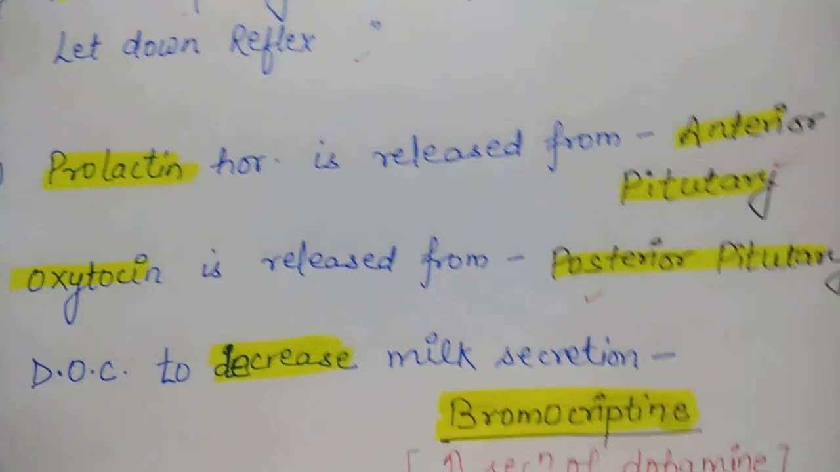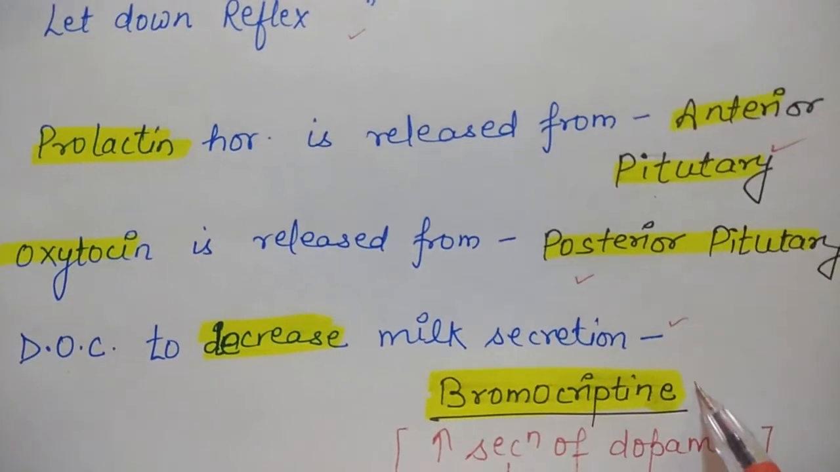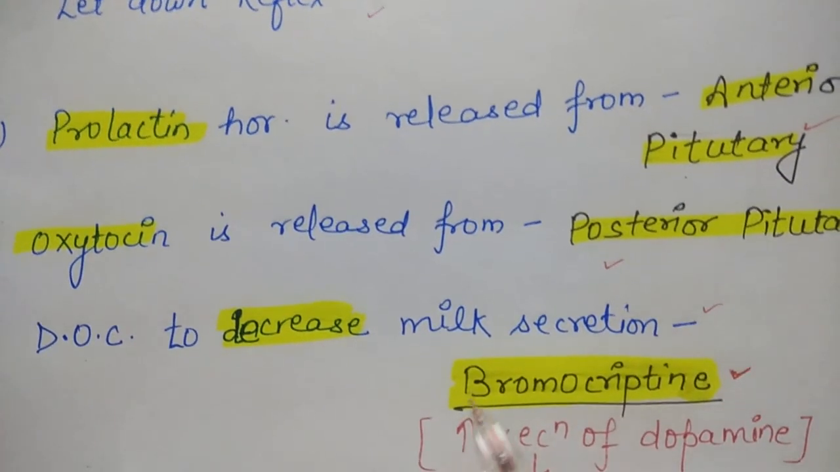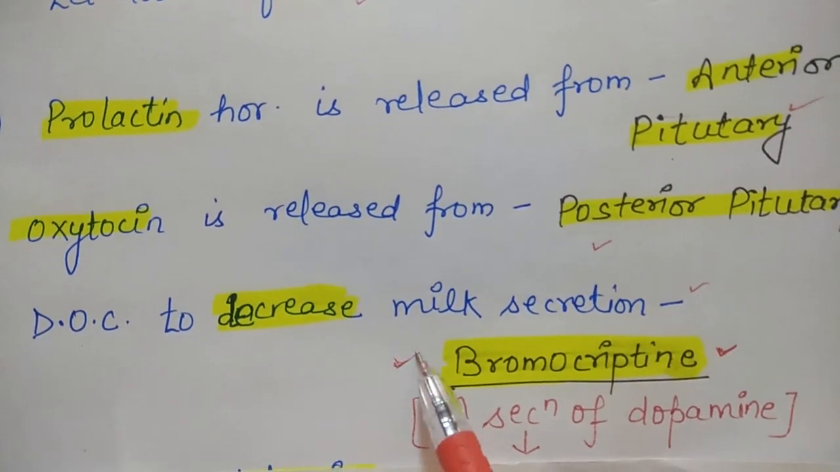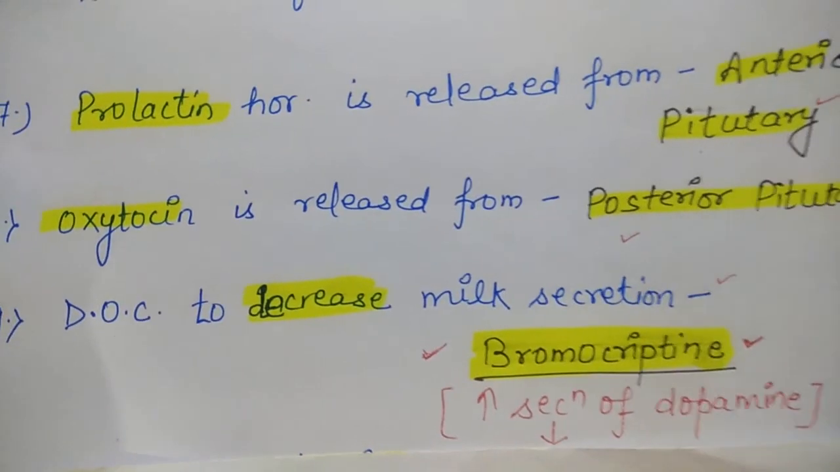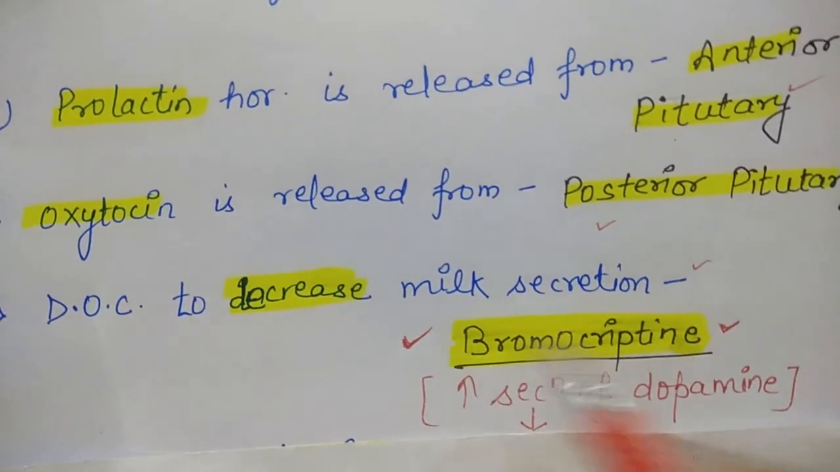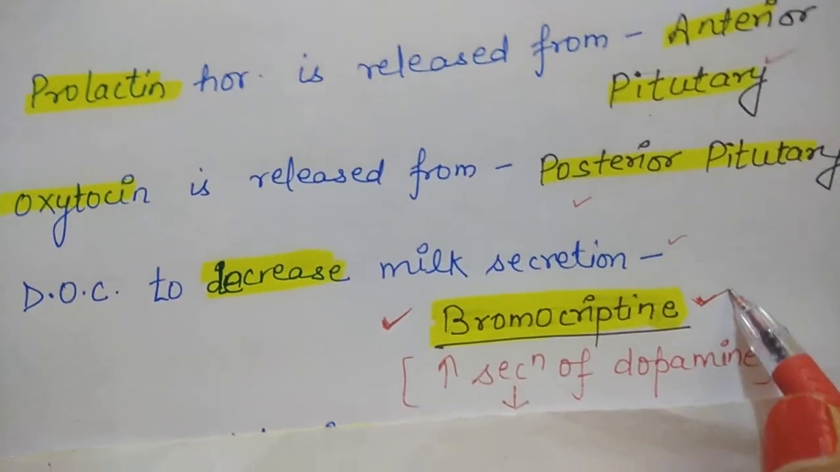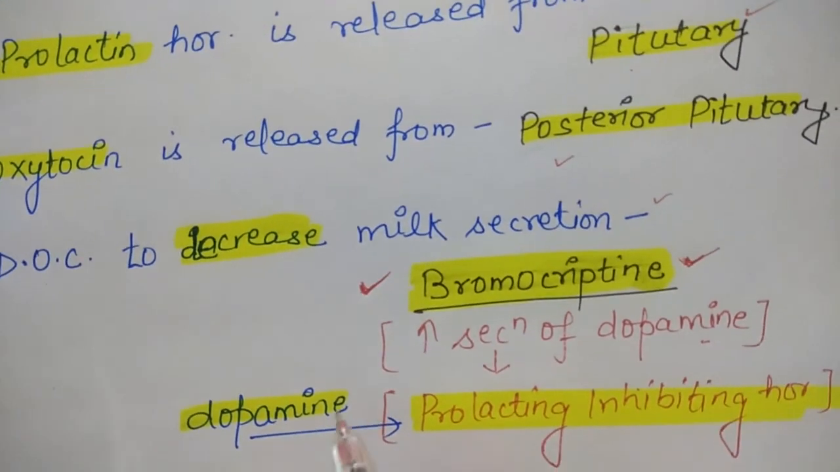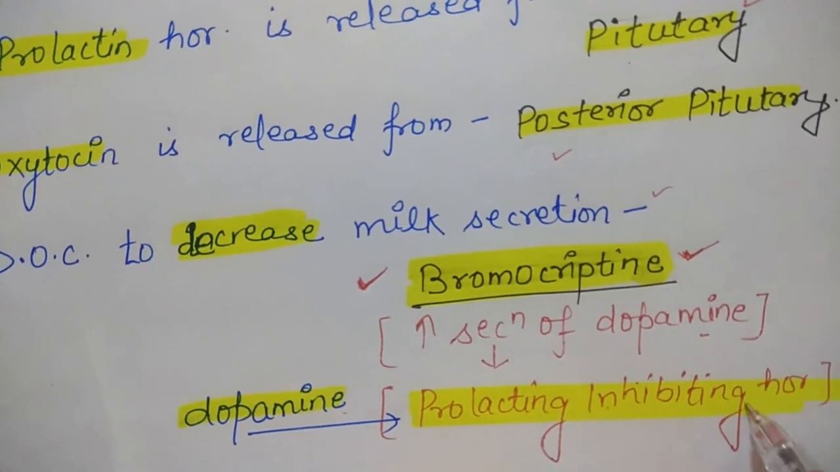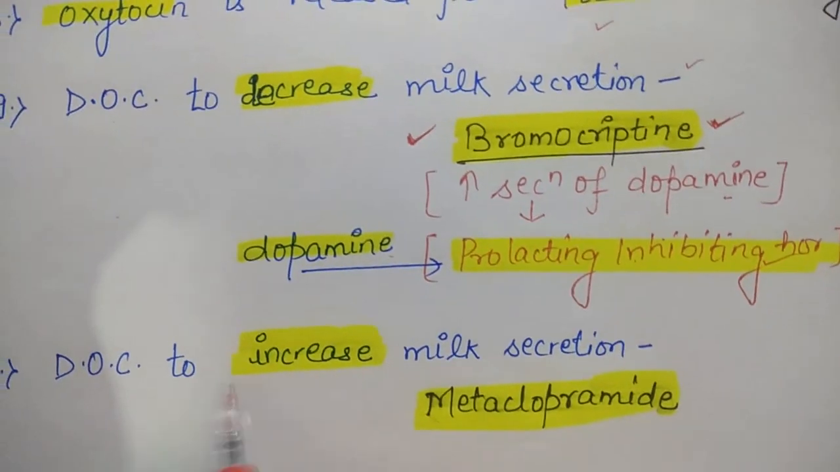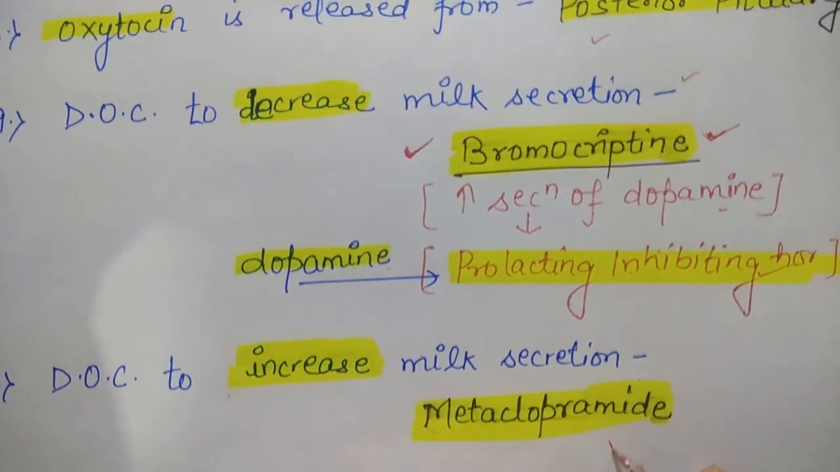The drug of choice to decrease milk secretion is bromocriptine. If the mother has an excessive amount of breast milk, or the mother doesn't want to give breastfeeding, for example if the mother has an STD or some other infection, then to suppress the milk the drug given is bromocriptine. It increases secretion of dopamine, and dopamine works as a prolactin inhibiting hormone. If the mother has less milk, the drug of choice to increase milk secretion is metoclopramide.